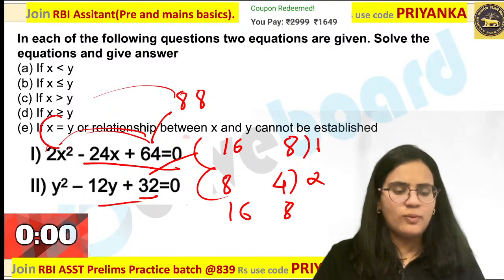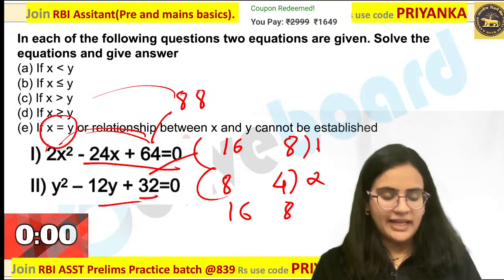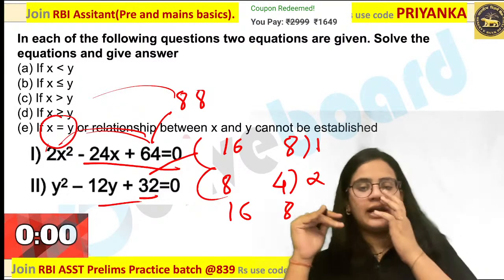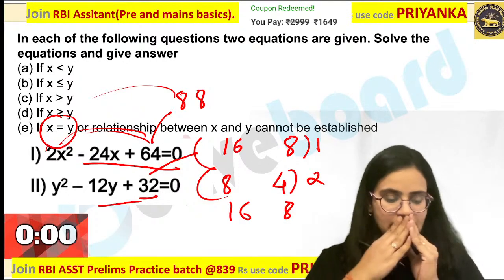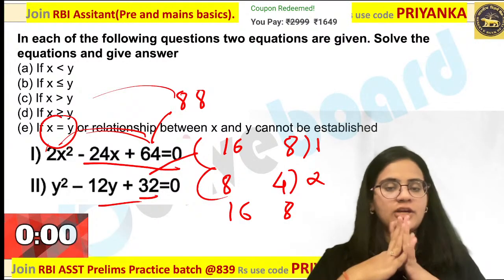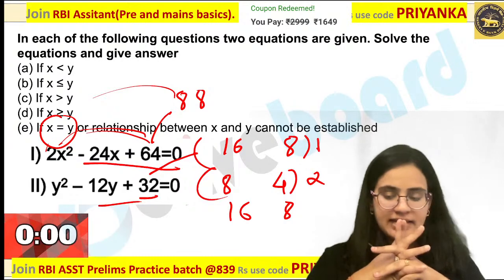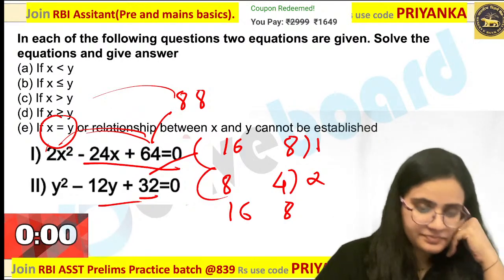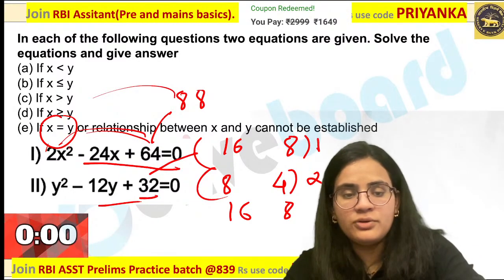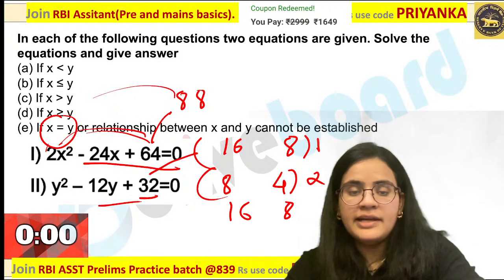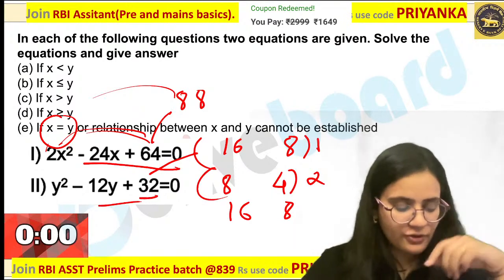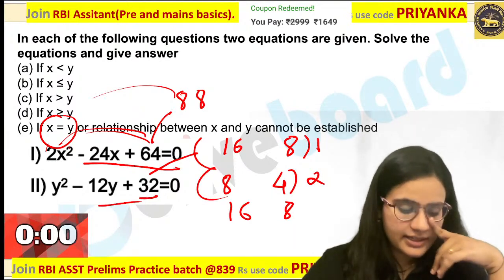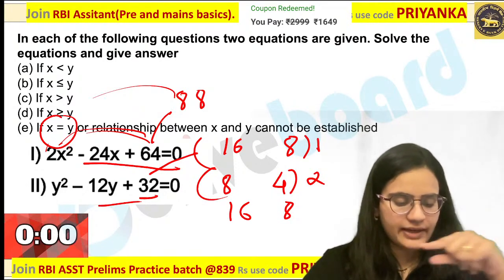Whether it is x equal to y? Can any one of you tell me whether it is x equal to y or cannot be determined? You are telling it is nothing but E option. You guys are right. But whether it is x equal to y or cannot be determined? Yes, any one of you? A really good conceptual question for all of you. It is C and D. Yes, it is C and D. You guys are perfectly correct.